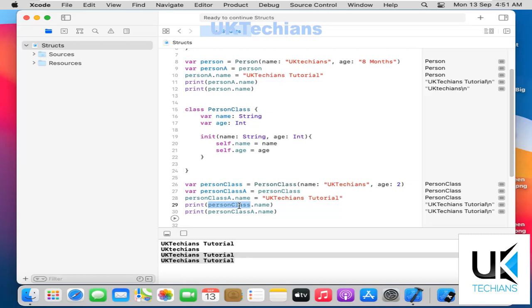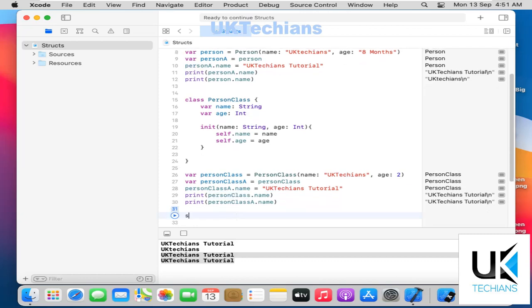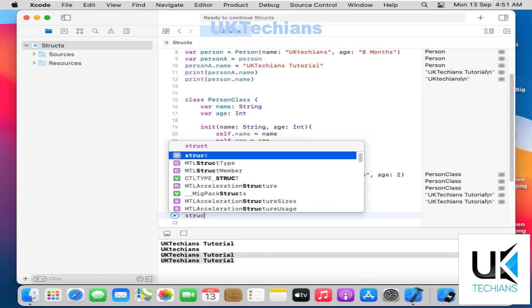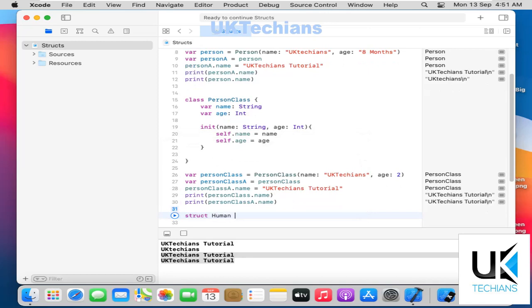Classes are mostly used to inherit some functionality from other classes. Let's create another struct and say Human, and then brackets, and now I have to inherit Person.